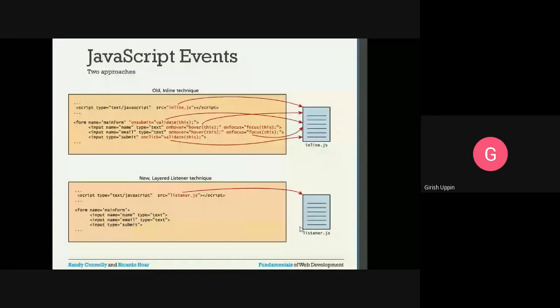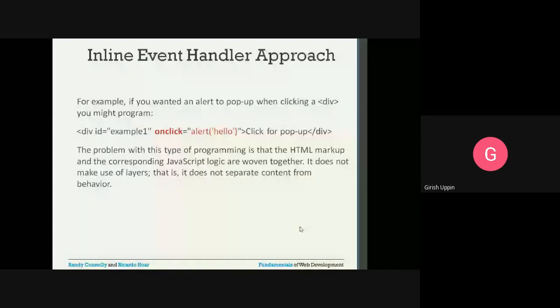Inline event handler approach. For example, if you wanted to alert a pop-up when clicking a div, you might program it like this. Suppose whenever somebody is clicking inside the div, you want to pop up a message with whatever text you want to put here. The text we put here is hello. So we have a div, ID is example1. Then we will have onclick. What should we do when the user clicks inside that div? Call the alert method.